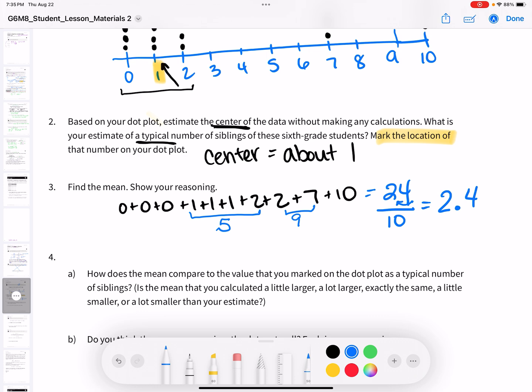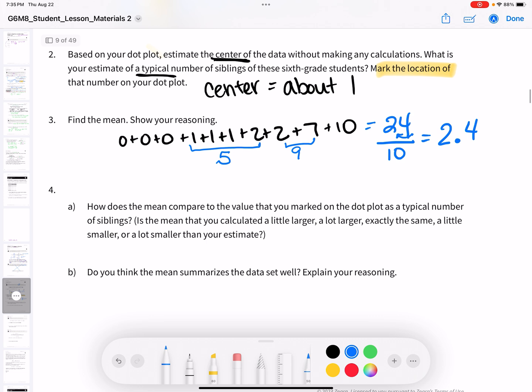All right. How does the mean compare to the value that you marked on the dot plot as the typical number of siblings? Is the mean that you calculated a little larger, a lot larger, exactly the same, a little smaller, or a lot smaller than your estimate? Well, it's a pretty bad estimate. It does not compare to 2.4. 2.4 is larger.